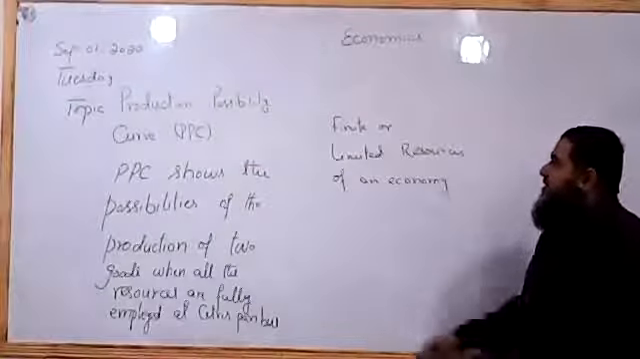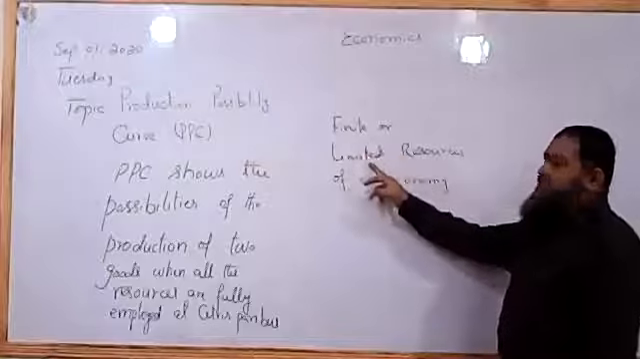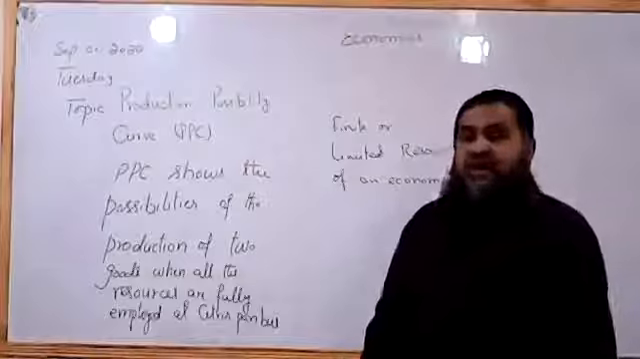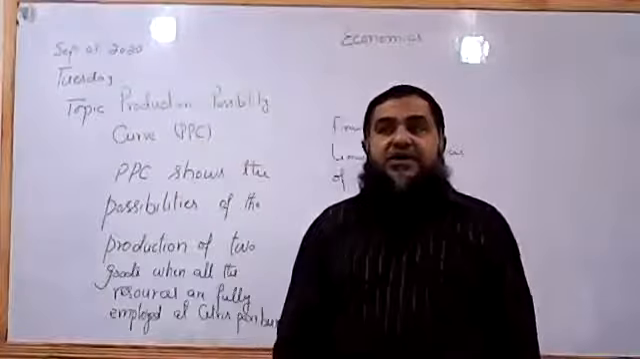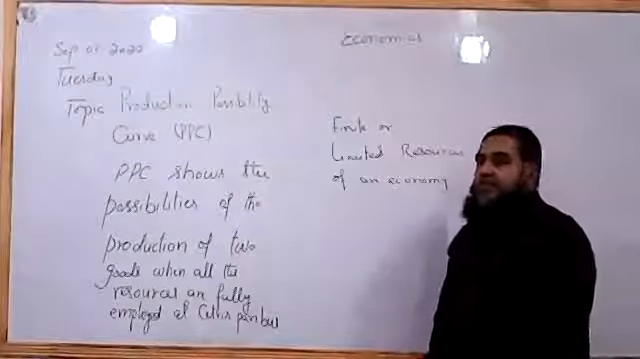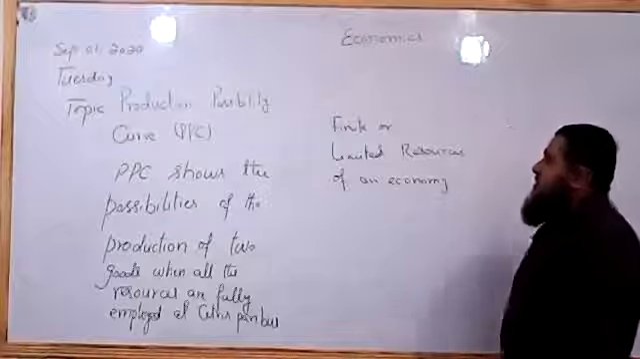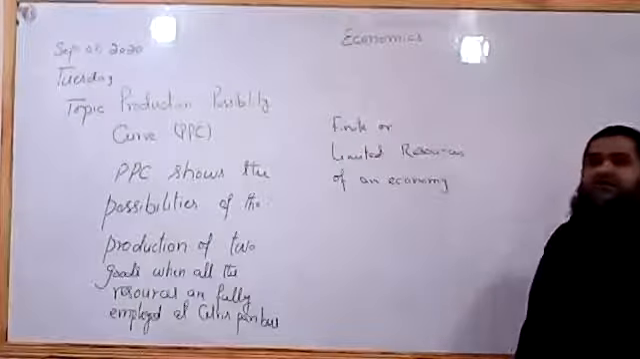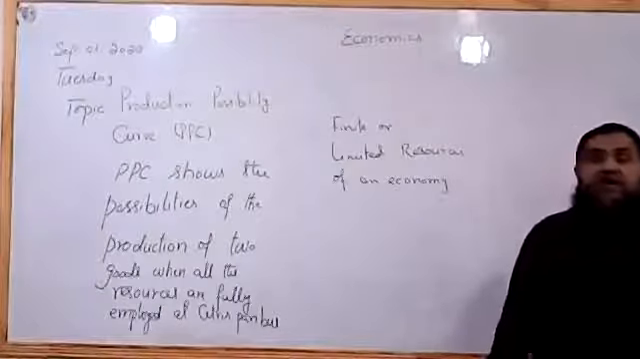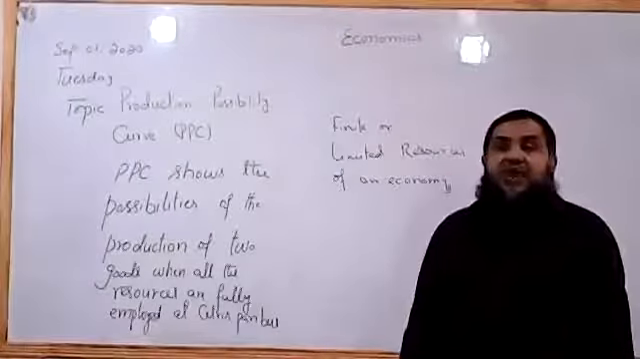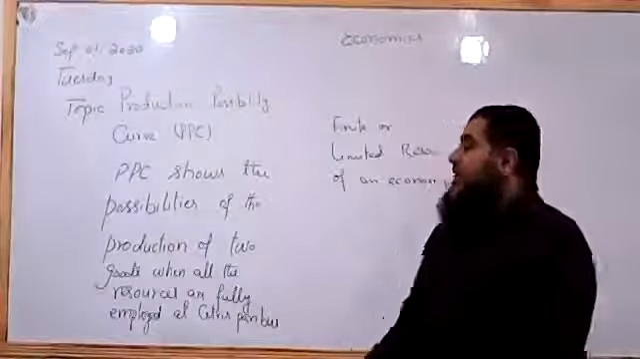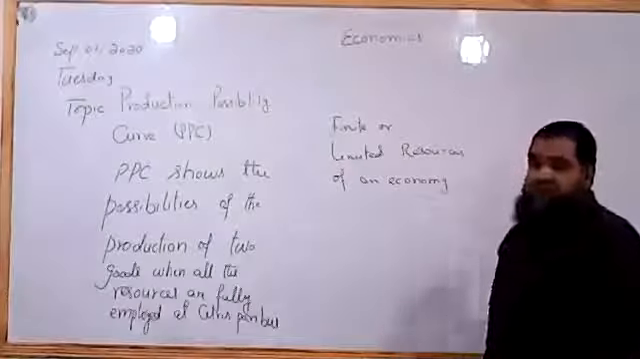We know that the resources of an economy are limited or finite, but they have alternate uses as well. A piece of land has different alternate uses, and labor and capital also have different alternate uses, so they could be used to produce different types of goods. For simplicity, to draw the PPC, we assume that only two types of goods are produced by employing all the factors of production in the economy.